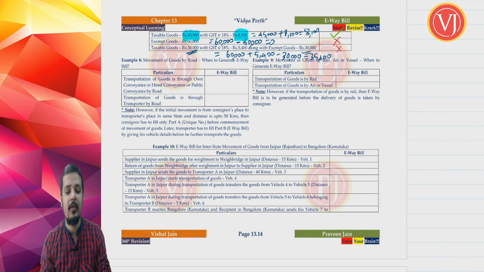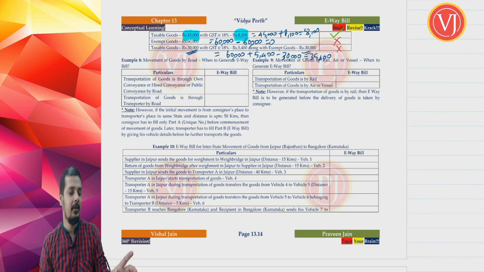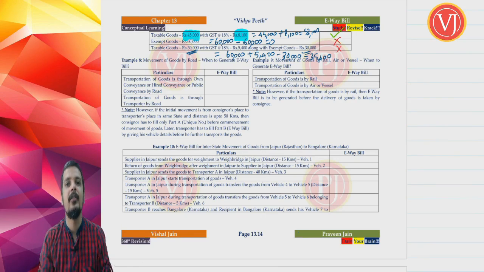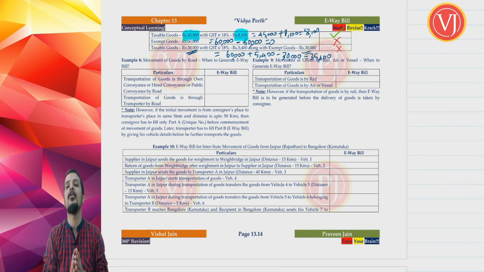In the first case, if you are looking only at 45,000, you are wrong. You have to see 45,000 plus 8,100, 53,100, you have to generate e-way bill. Second case, if you look at 60,000, you are wrong, because in the second case it is exempt goods. So 60,000 minus 60,000 it is 0. No need to generate e-way bill. Third case, if you are looking at 60,000, it is wrong. Taxable goods 30,000, exempt goods 30,000. So it is 60,000 plus GST, which is 5,400, which is GST of taxable goods, minus value of exempt goods, 30,000. So the net effect is 60,000 plus 5,400 minus 30,000, which is 35,400, which is within the limit of 50,000. No need to generate e-way bill.